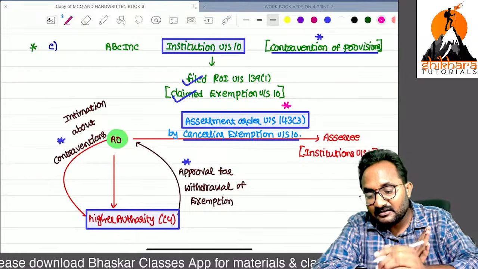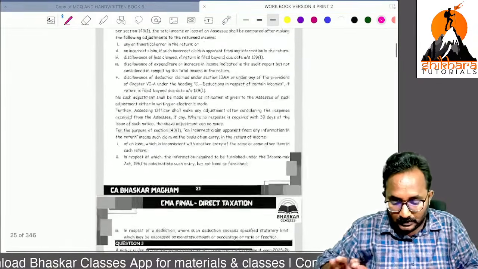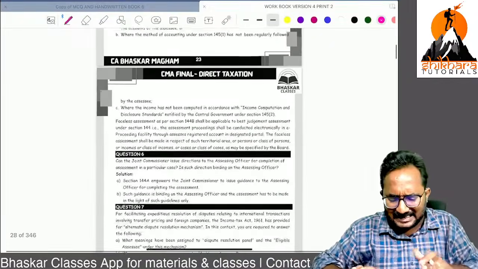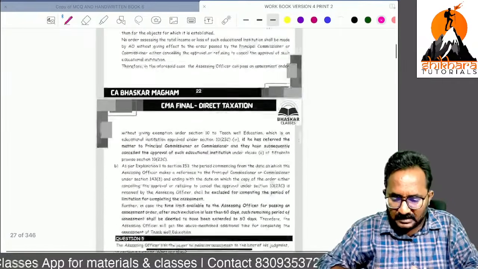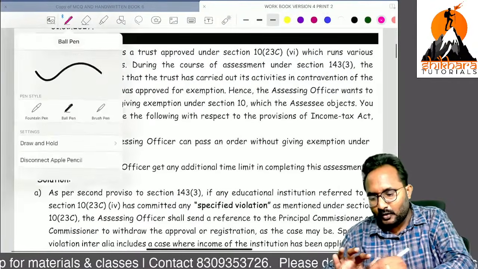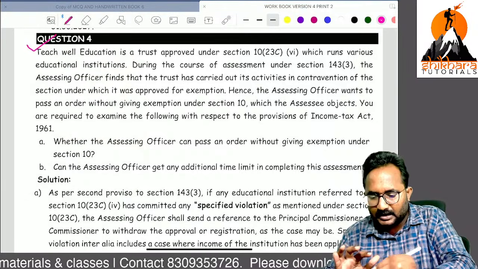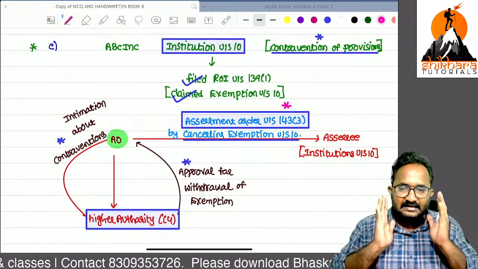So this is a 5-mark question in our workbook. Yes, you can refer. Remaining all are direct theory questions from this chapter, ma. Now, I will show you some questions. Yes, this is only the question. Question number 4. Yes, in your free time you can refer. No need to put any extra effort, ma. Already we discussed this thing.